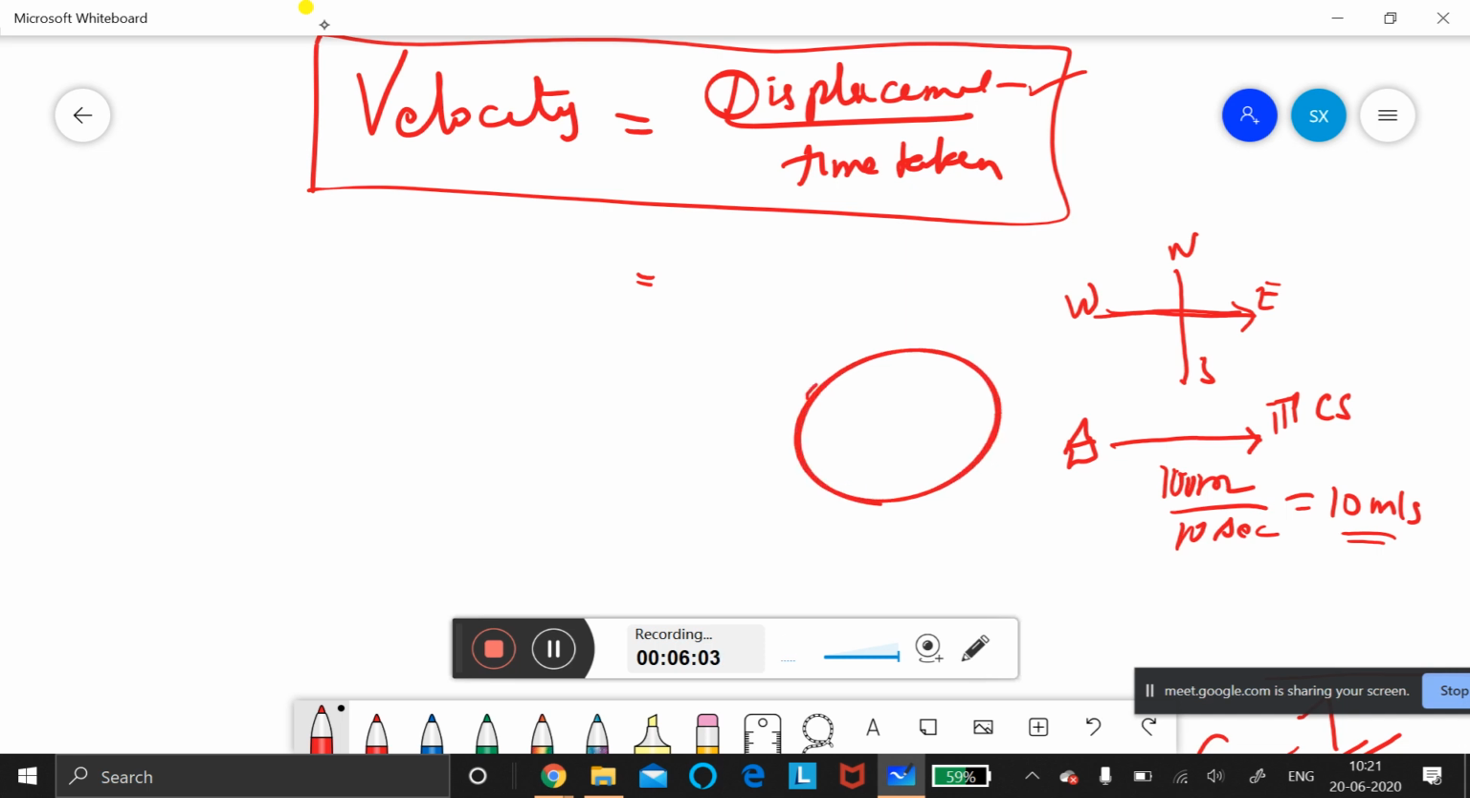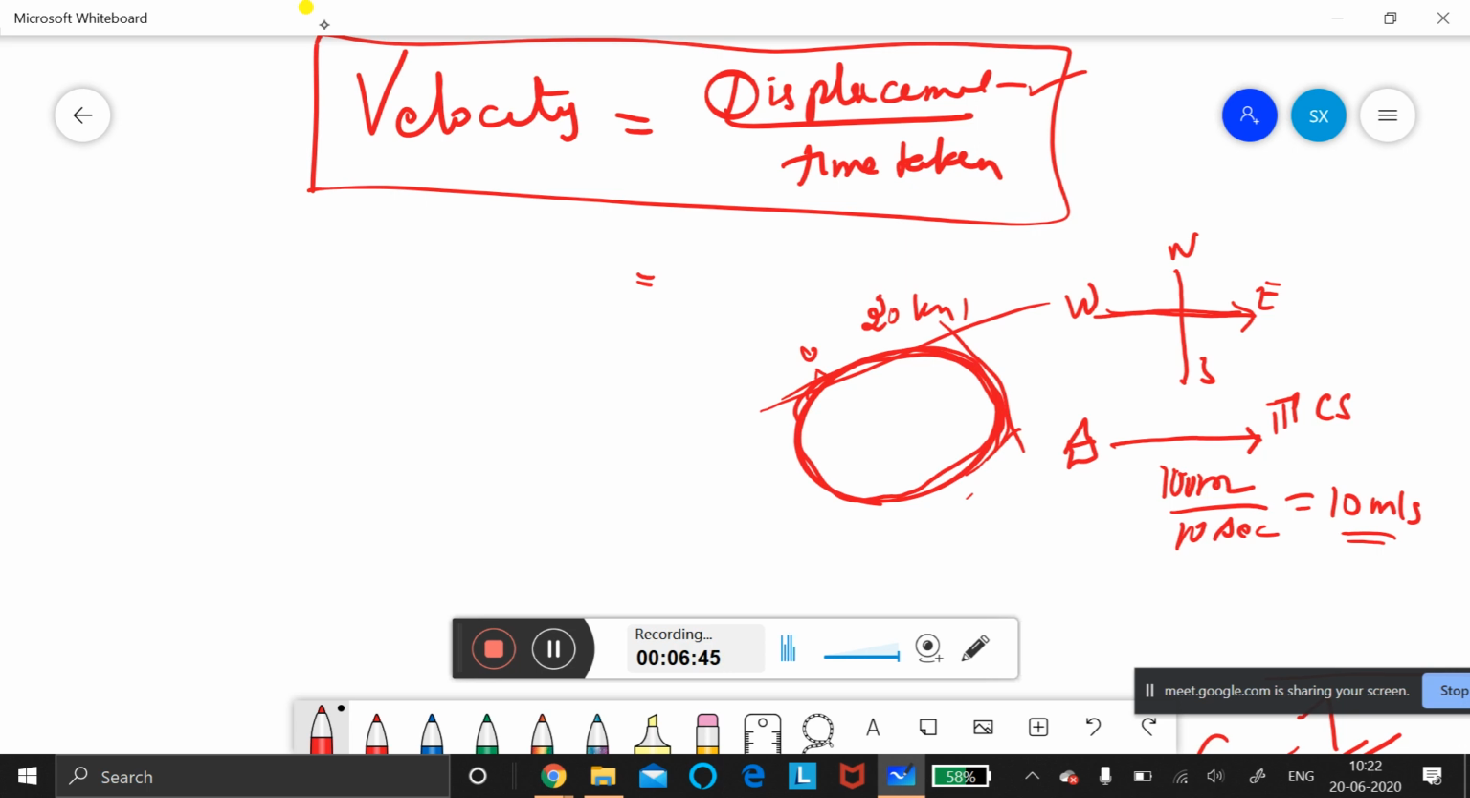Now for one more example, speed can be constant, but velocity need not be constant. See here. Suppose an object is moving in a circular path like this, at a constant speed of, say, 20 kilometers per hour. Suppose a person is riding a cycle and going like this. In every round he is changing direction. When it is circular, the direction keeps changing every second. So what happens when he is going in a circular path? Which is constant and which is not constant?